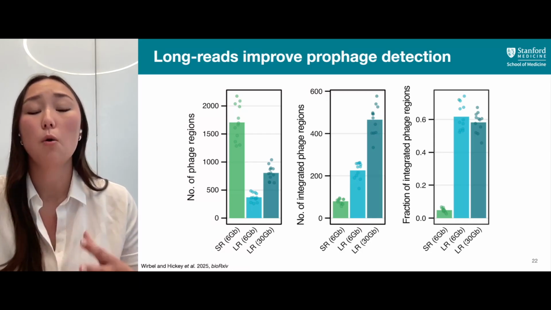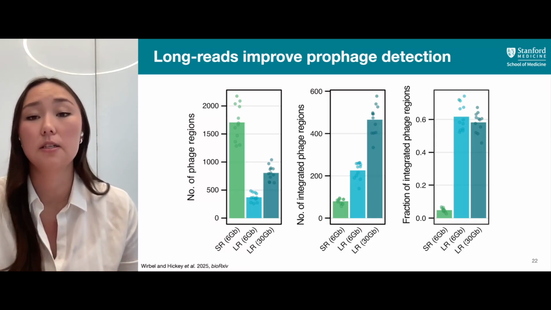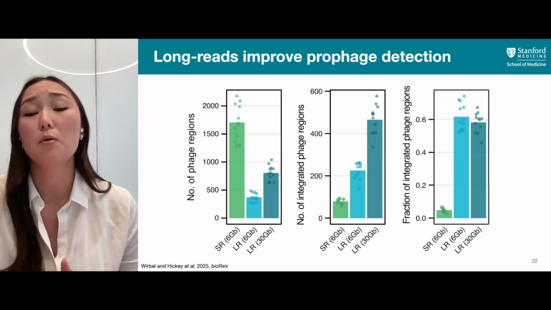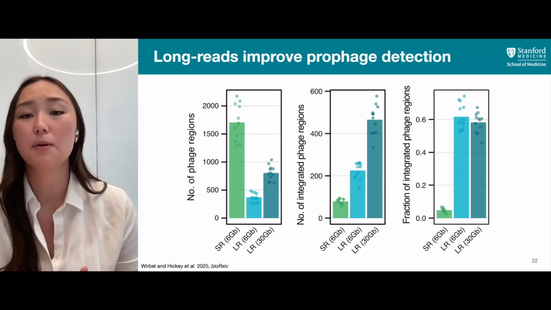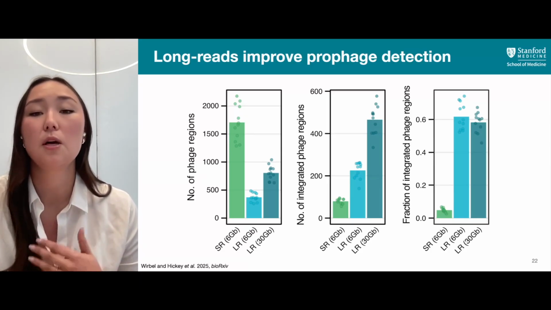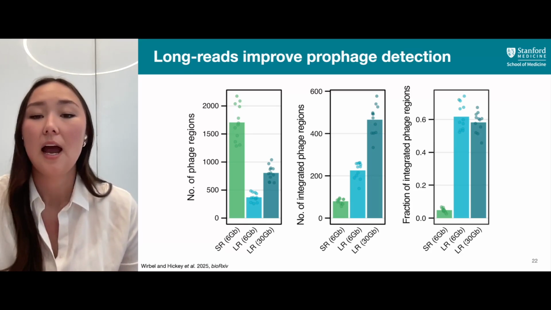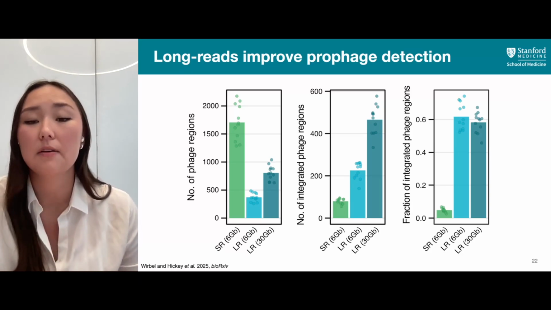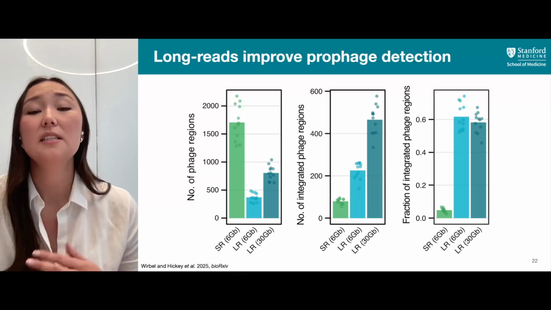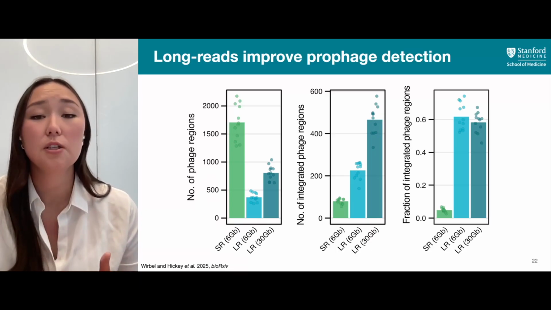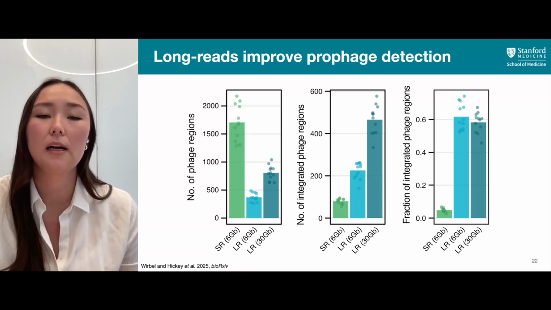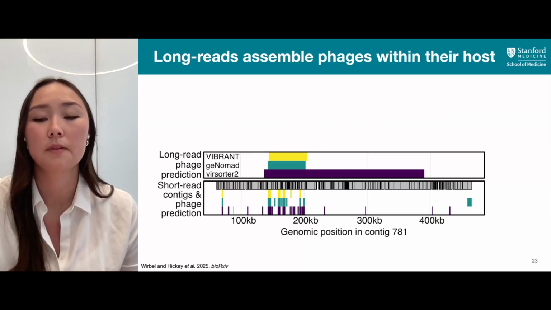And when we look at the total fraction of phages that are found to be integrated, we see that for both of our long read assemblies, about 60% of all the phages found in these samples were annotated to be integrated, as opposed to the about 5% from our short read assembly. And so we see that our long read assembly really recapitulates the previous findings that a majority of the phages in the gut are temperate.